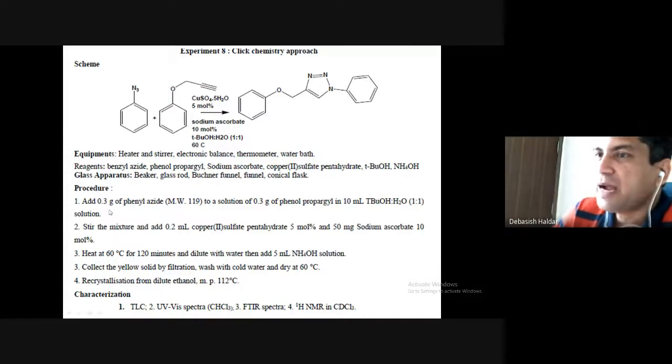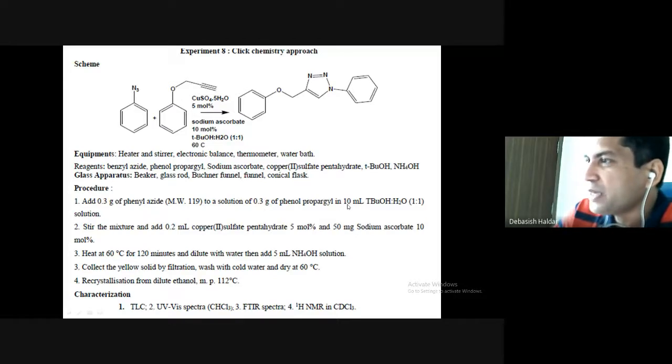We will add 0.3 gram of phenyl azide to 0.3 gram of phenol propargyl. But be careful: both the phenyl azide or benzyl azide and the phenol propargyl are liquids, so we have to use an injection syringe to take 0.3 ml of each.